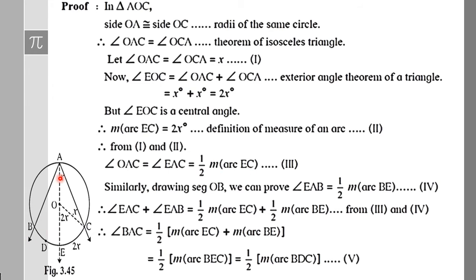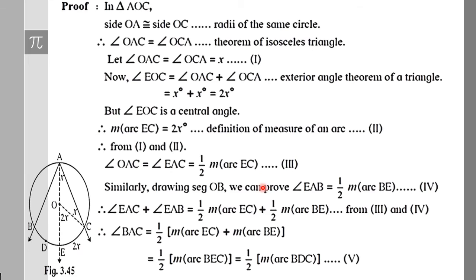Now we were talking about BAC. So to the other side also we need to prove the same thing. Following the same steps, if you join OB, then here also you will get an isosceles triangle, and if you follow the same steps you will get that BOD is 2x and this angle BAE is x. So again for that part also we will get that this angle is half of arc BE. That is what we will get if we follow similar steps in the proof.